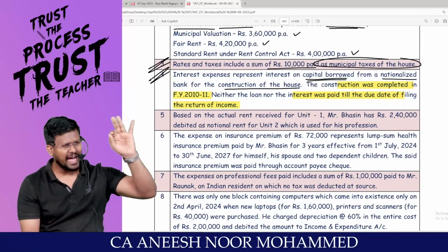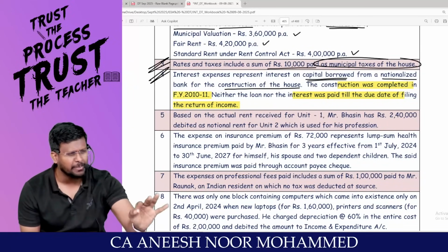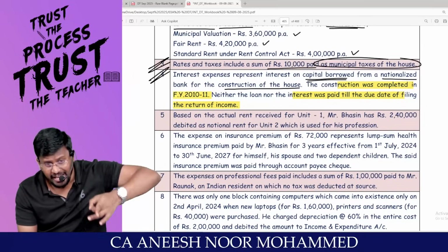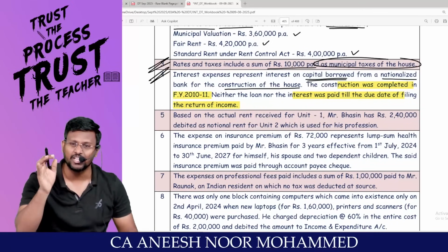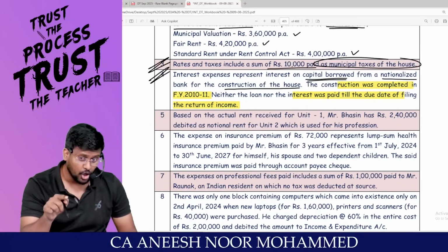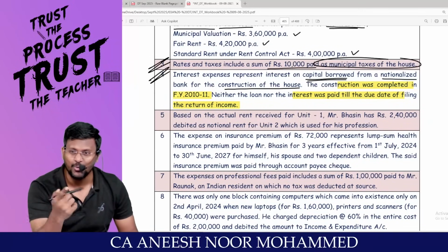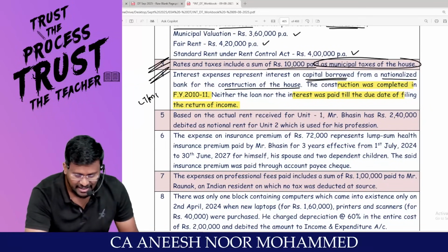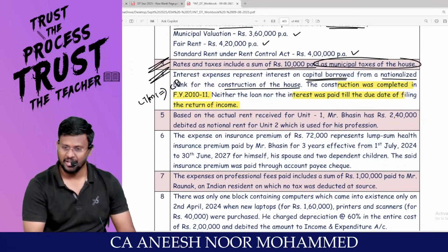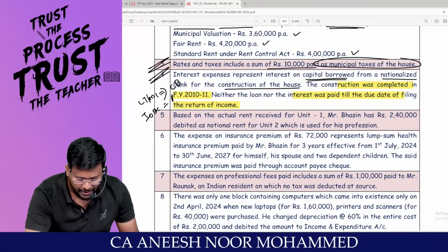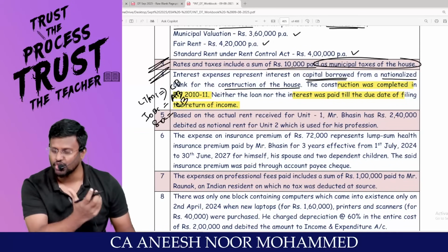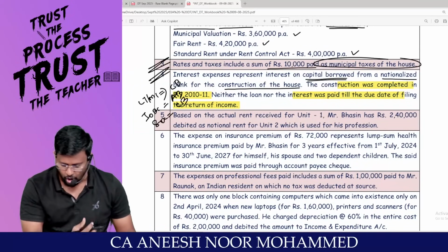No problem. As per section 24B, interest can be claimed as a deduction on accrual basis. Only LT bar MT paid by the owner, local tax or municipal tax, is cash basis. Since the principal has not been paid during the year under ATC, you can't claim it as a deduction. Because, sir, LT bar MT is cash basis. Interest on borrowed capital is accrual basis, ATC is cash basis. Are you all really with me? Look how many provisions they are checking. We should be that much conceptually strong.